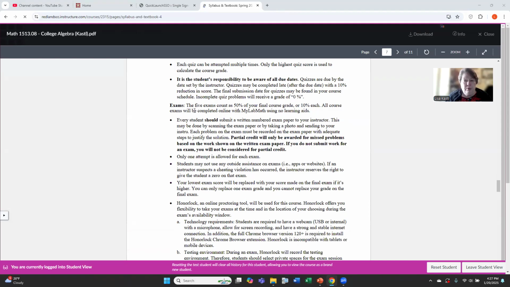However, if you are not satisfied with a particular exam grade, we do allow replacement of one individual exam grade with the grade you make on your final. That's an incentive for you to study and do well on your final. Let's say you make a 50 on exam 2 and you make a 100 on the final. We'll take the 50, delete it, and replace it with the 100. It can really help your grade quite a bit if you've done poorly on one of the individual chapter exams. You can have that replaced with the score you make on your final.